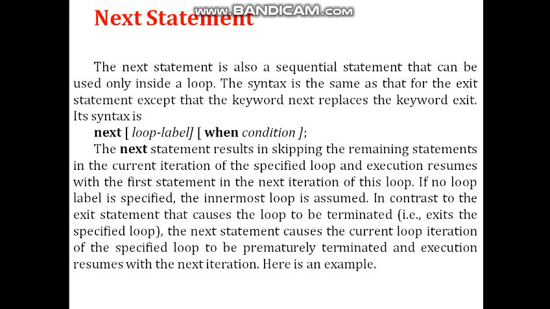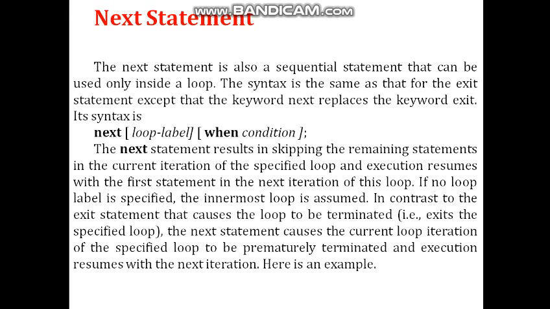The next statement results in skipping the remaining statements in the current iteration of the specified loop, and execution resumes with the first statement in the next iteration of this loop. If no loop label is specified, the innermost loop is assumed.